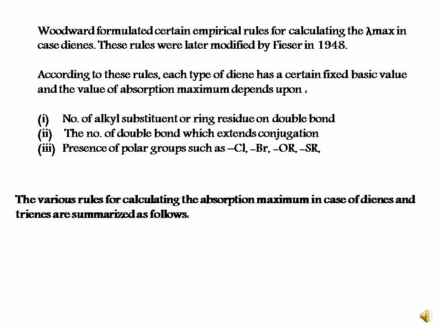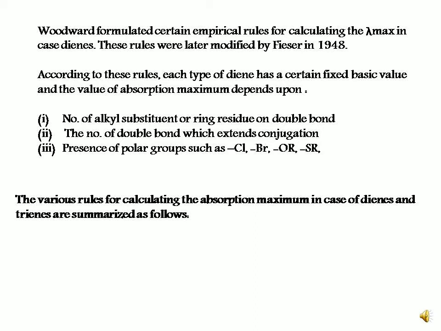Now, Woodward and Fieser formulated certain empirical rules for calculating lambda max in the case of dienes. These rules consist of certain fixed basic values, and the values of absorption maxima depend upon these values as well as the presence of chromophore and auxochrome groups in the form of alkyl substituents, number of double bonds and presence of other groups.